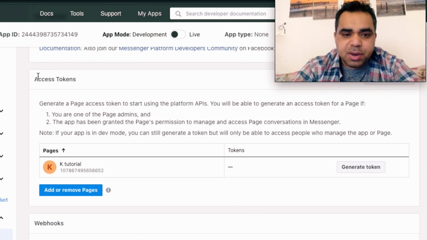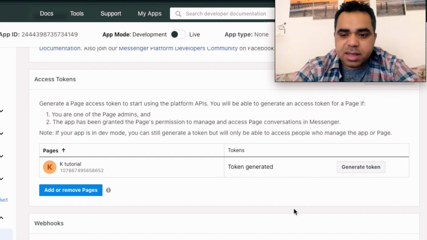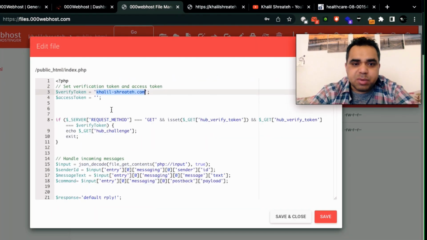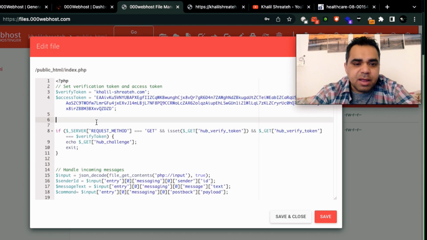Now let's go up here for the access token. Let's generate a new access token to connect our code to this application. I understand here, and then copy the code and then hit done. As you see here, it gives you the token generated. Go back to web hosting, and here, put the access token between the single quotes, click paste. As you know, guys, this is PHP code. If you place a value of a variable outside single or double quotation marks, or you forget a semicolon after each line, you may break the code and then it won't work.